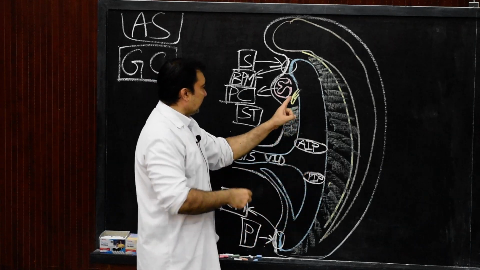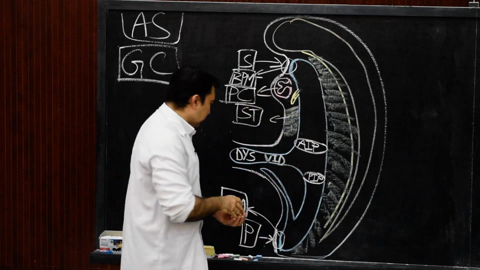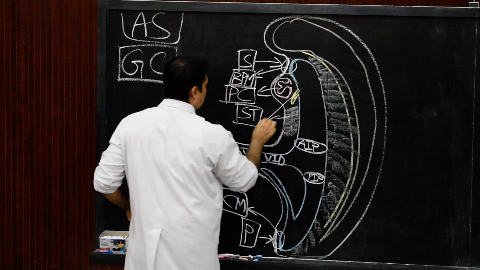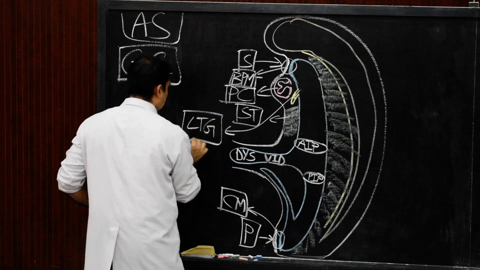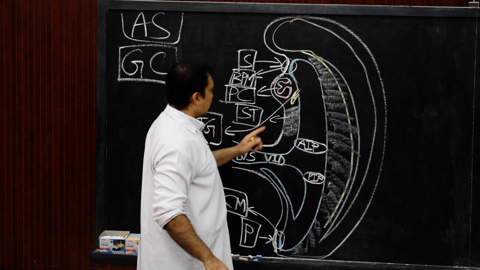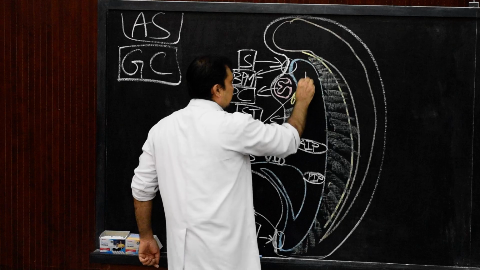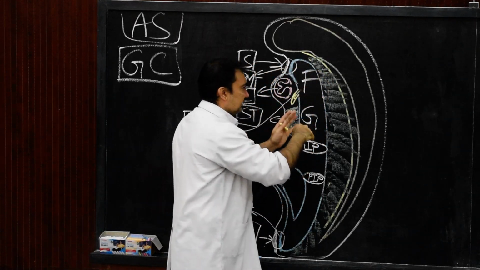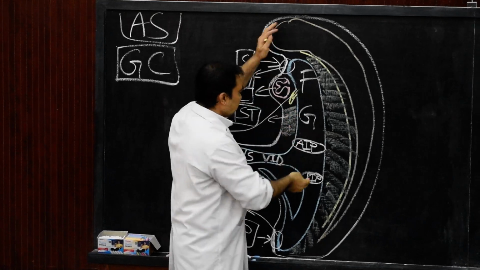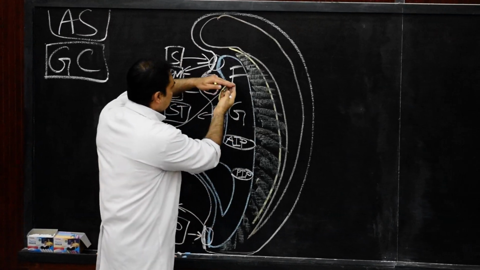So here we are just going to mark this as the laryngotracheal groove or laryngotracheal diverticulum, and this structure is our foregut.